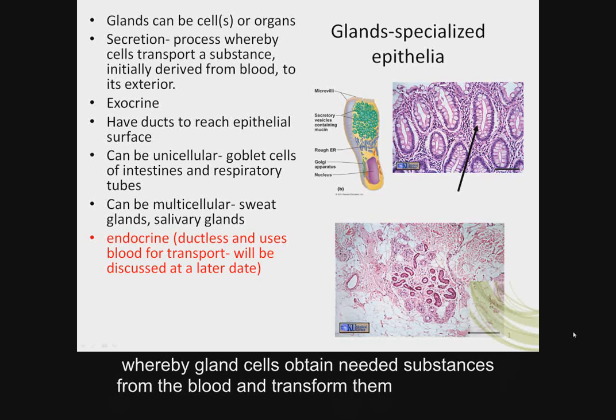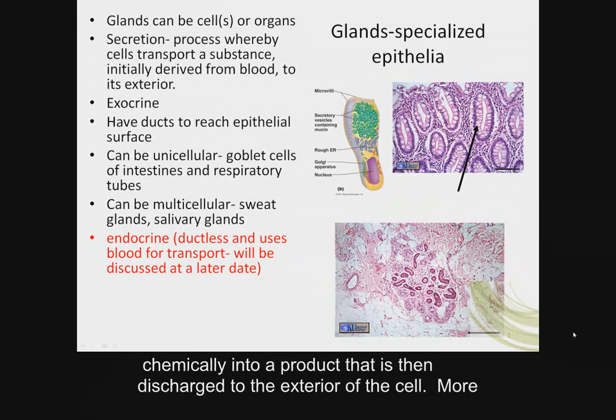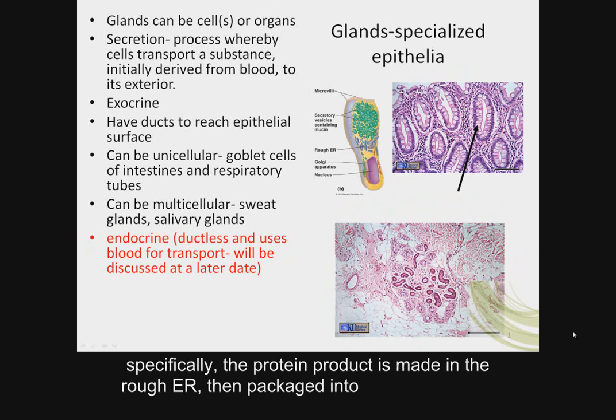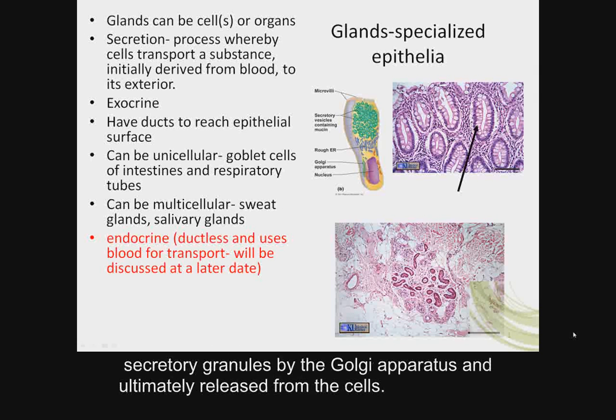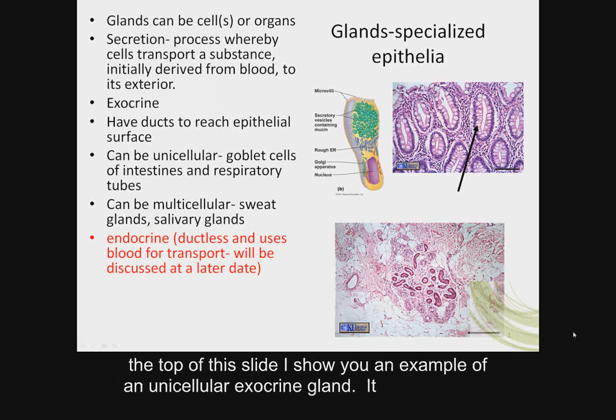Epithelial gland secretion is the process whereby gland cells obtain needed substances from the blood and transform them chemically into a product that is then discharged to the exterior of the cell. More specifically, the protein product is made in the rough ER, then packaged into secretory granules by the Golgi apparatus, and ultimately released from the cells.